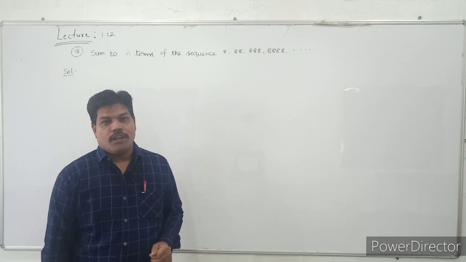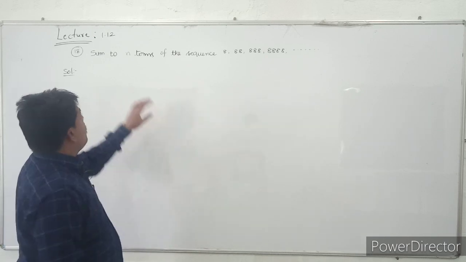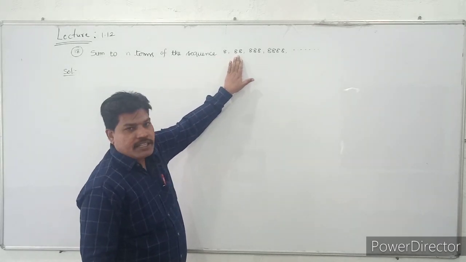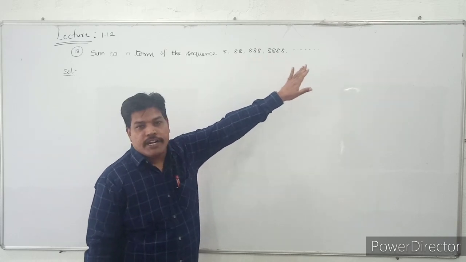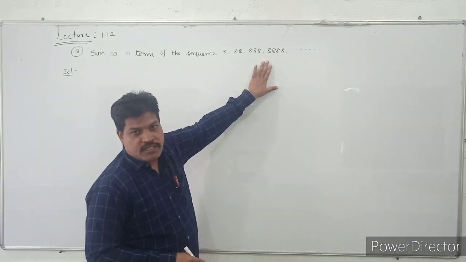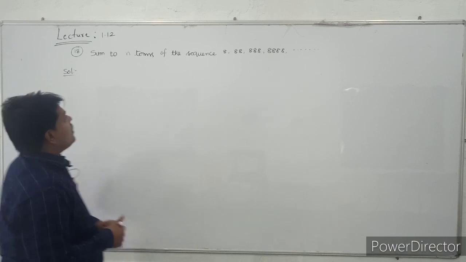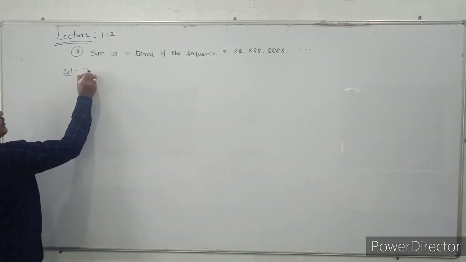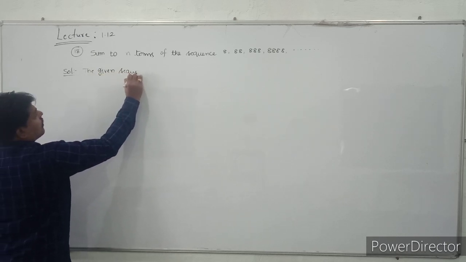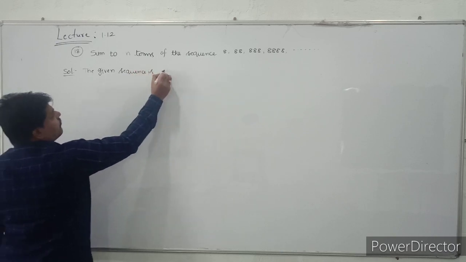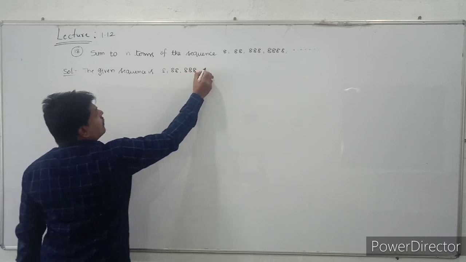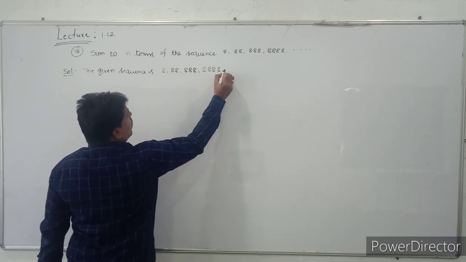See students, see question number 18. What is question number 18? Find the sum to n terms of the sequence 8, 88, 888, 8888. Here they are asking us to calculate the sum of n terms of this sequence. The given sequence is 8, 88, 888, and so on.